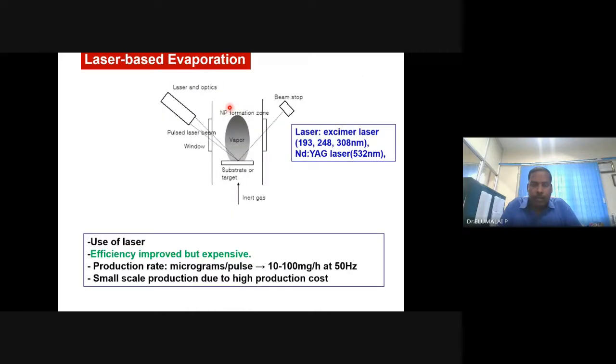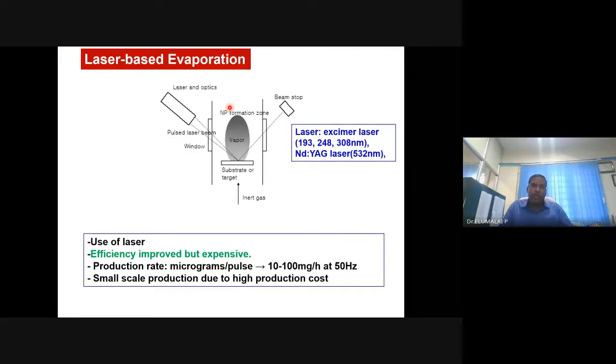Okay, so the last is laser ablation. All the methods look similar, unlike chemical methods. In all cases, there is an evaporation of the surface atoms and they are collected on some substrate. Either you use photons, or electrons, or laser, in this case laser. It is very expensive, but you can get very good quality thin films and nanostructures.